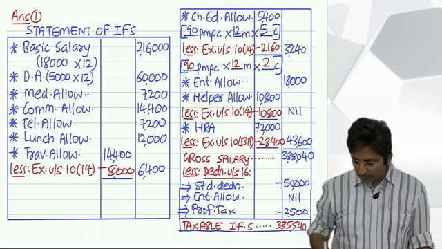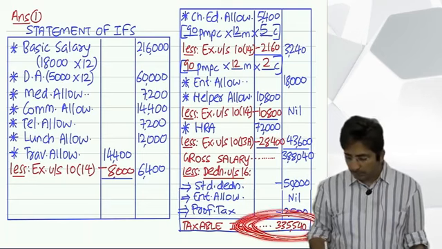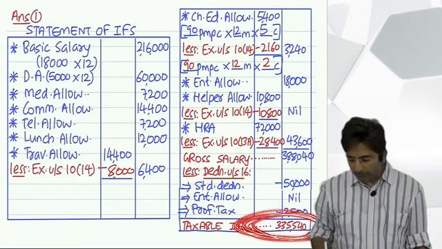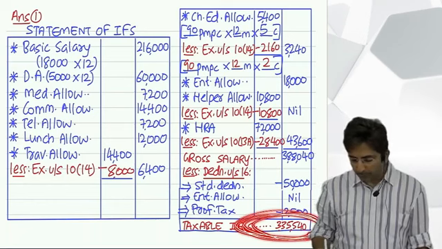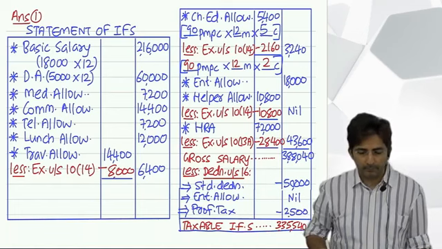So your taxable income from salary comes to 3,35,540. Okay.